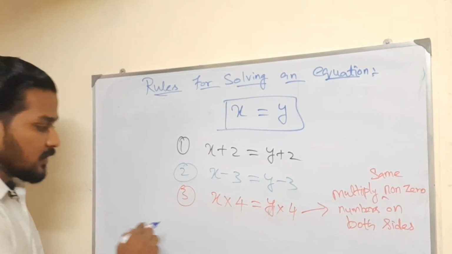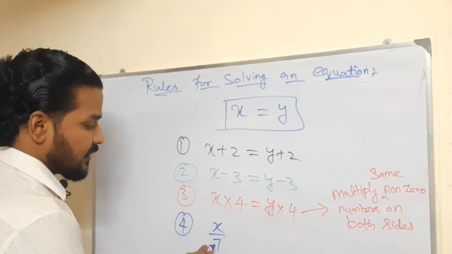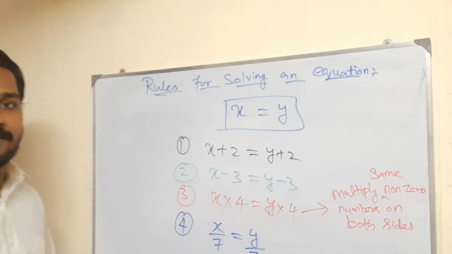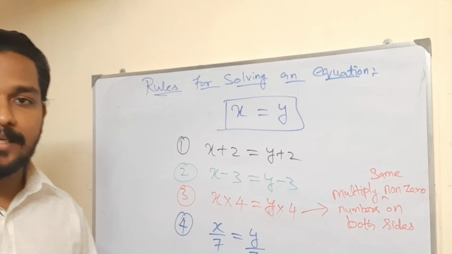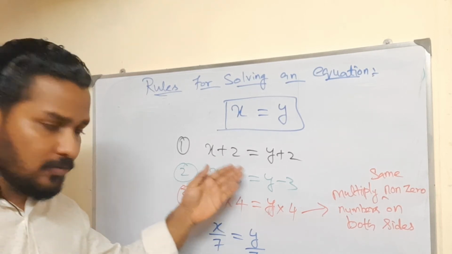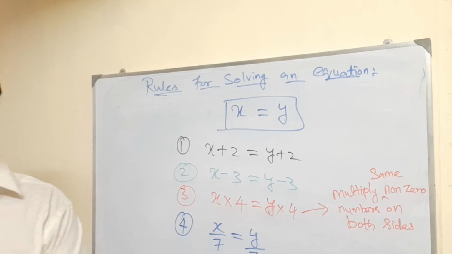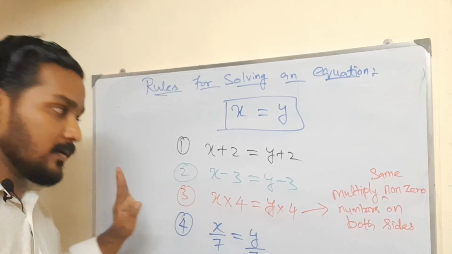Fourth one, division. Same thing. X divided by 7 is equal to y divided by 7. You got it? This is nothing but one and the same. Now, if you do it, this is nothing but x is equal to y. See, I already told you. Any doubt? Okay, no doubt, right?